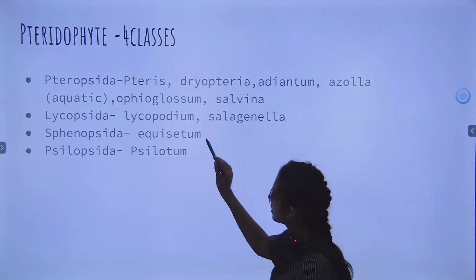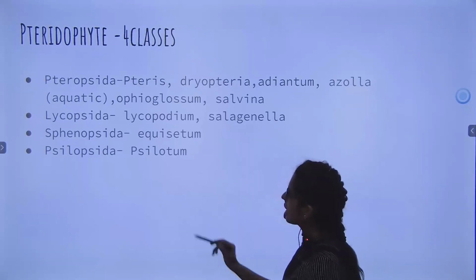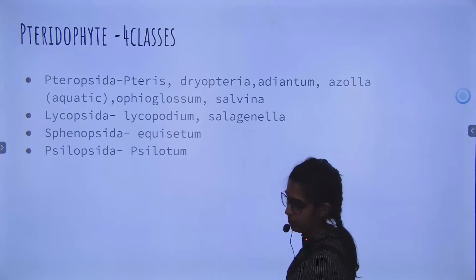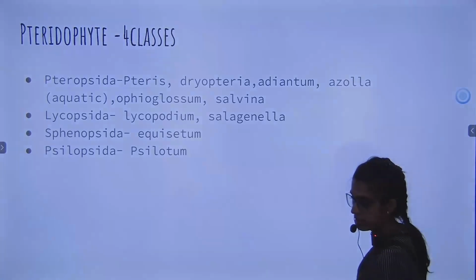Sphenopsida is Equisetum. Psilopsida is easy to remember, Psilotum. Okay, write down this, all the four.